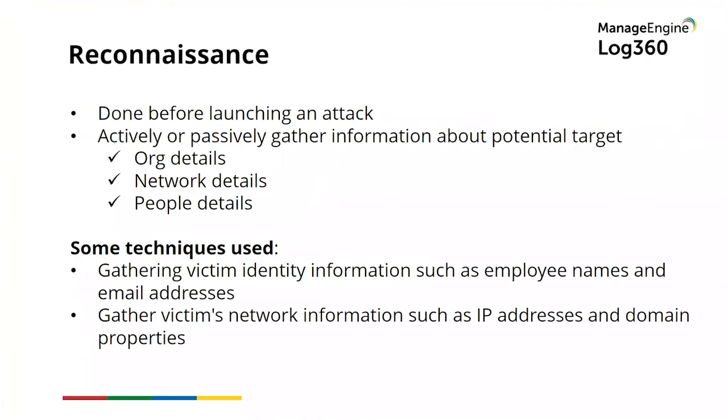So first up, you've got reconnaissance. Reconnaissance is the very first thing that a cyber criminal might do before launching an attack. Like we said earlier, it's one of the pre-attack tactics. Here, they try to actively or passively gather information about the potential target. This can include details about the organization, the network infrastructure, and also details about people who work there and the types of behavior that they exhibit. This step is very critical to the overall success of an attacker's campaign. The sophisticated attackers of today spend a considerable amount of time at this phase.